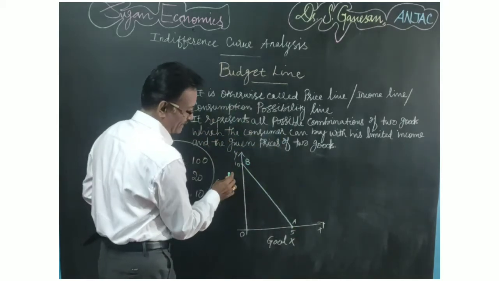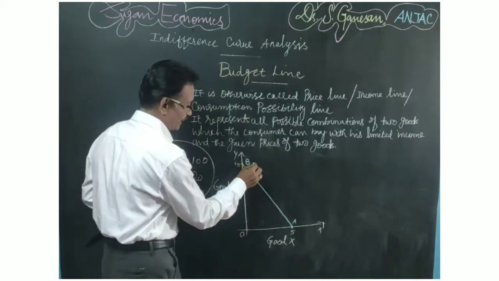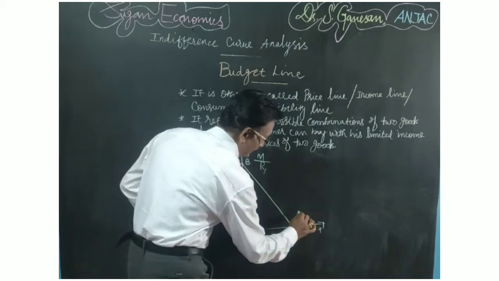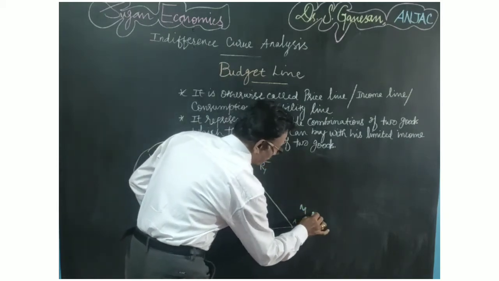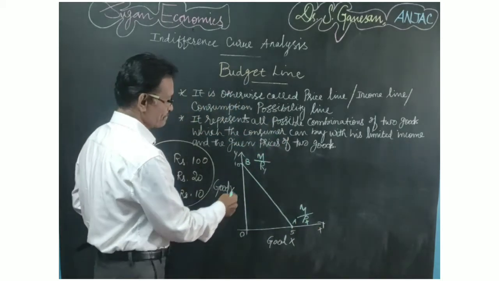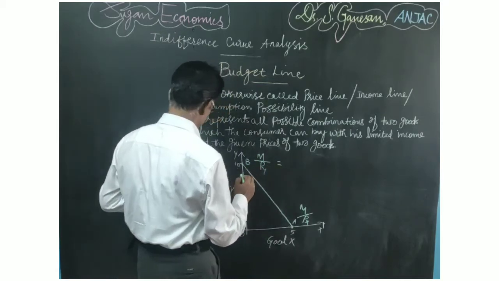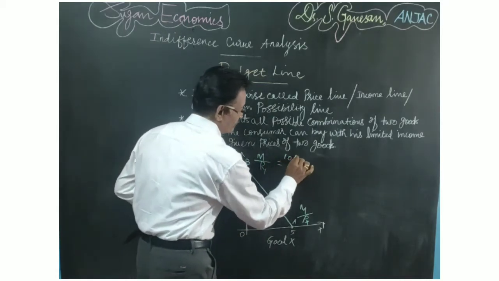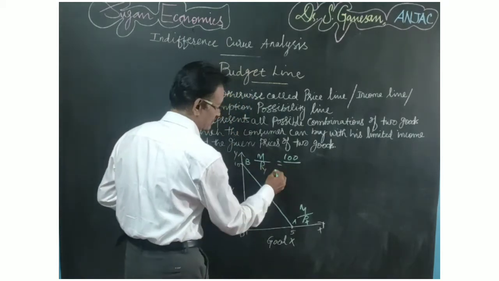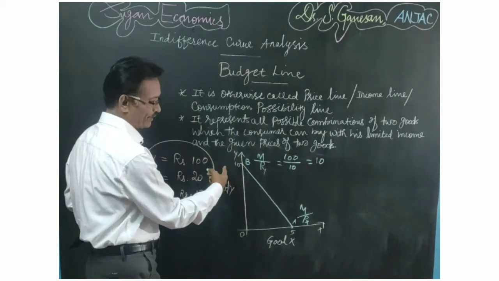Right? So the budget line is called BA. BA is called budget line. So at this point you take M by PY, and here you take M by PX. M means the money income of the consumer and PY means price of commodity Y. Here the money income of the consumer is given as 100. How many units of Y commodity can he buy? If the price of Y is equal to 10, the consumer can buy 10 units of Y commodity.